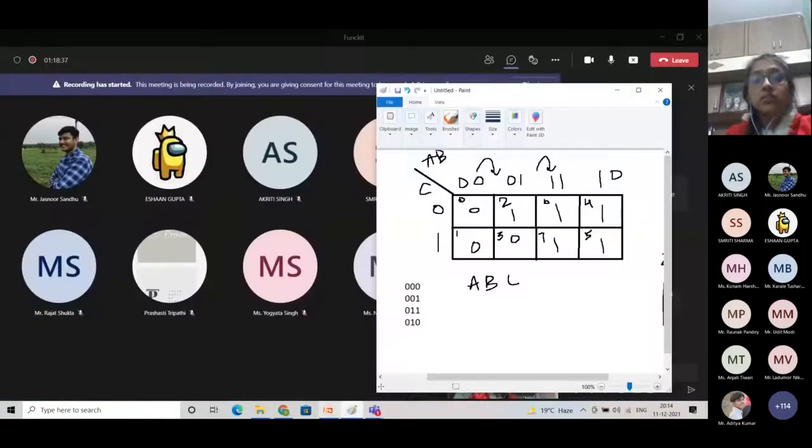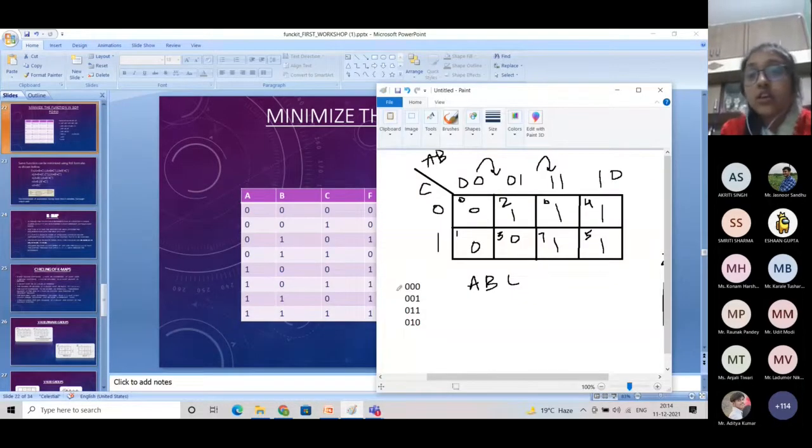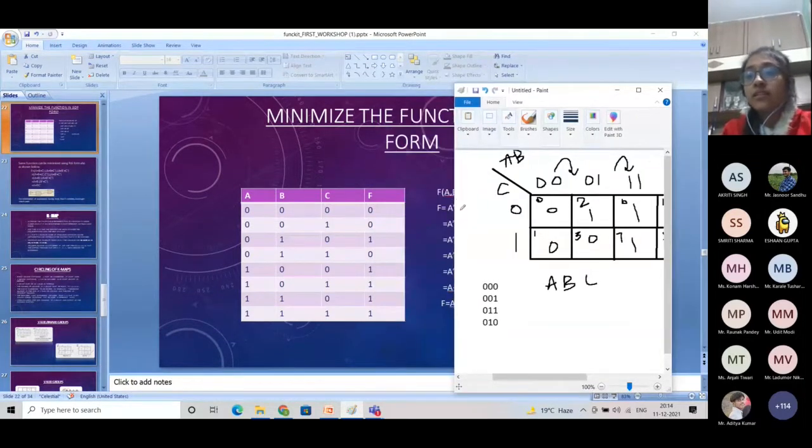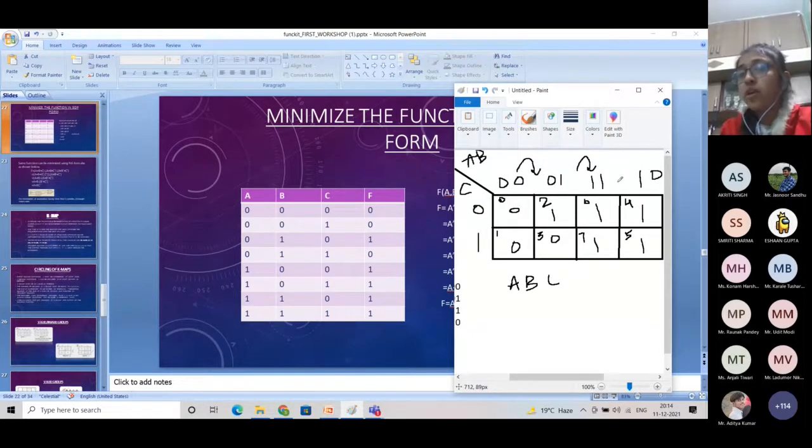Okay. So see this truth table and see this diagram simultaneously. Fine. So I have said that we have ABC as our input. I am saying that AB I am representing here in my upper block and C I am representing here. So what is A? The first bit in all these numbers is A. And the second bit in this number is B. And C is what? C is 0 for all this case and C is 1 for all this case.